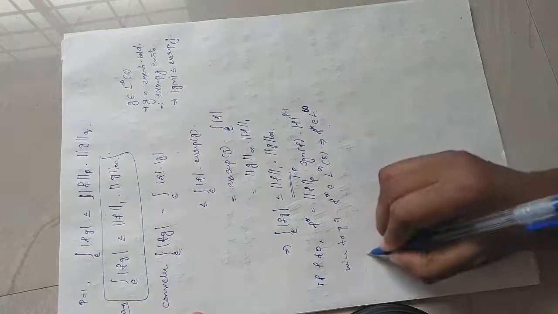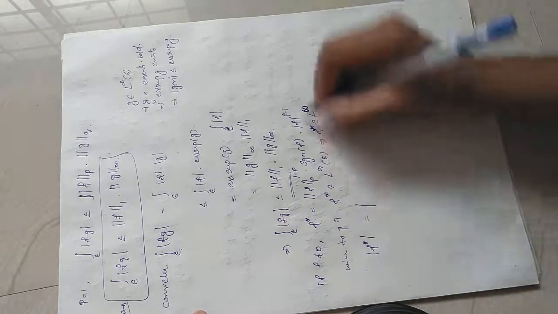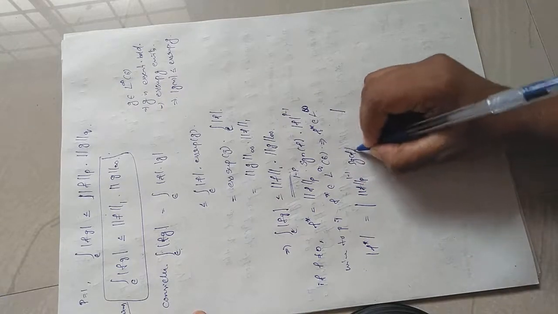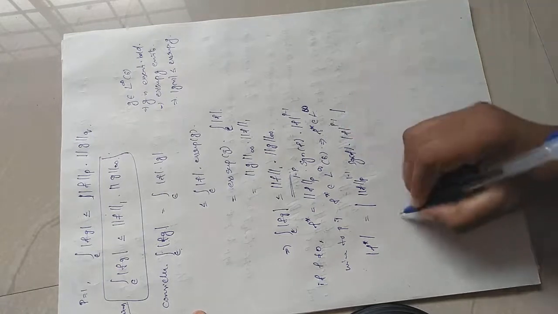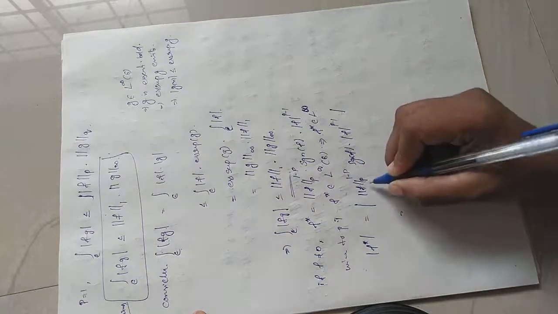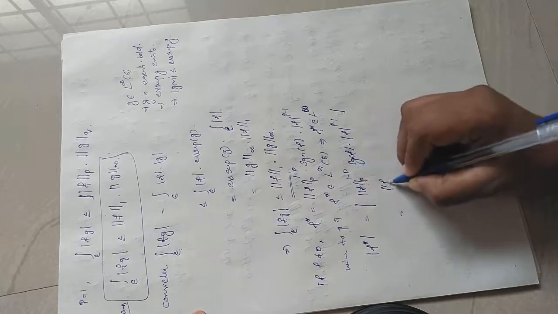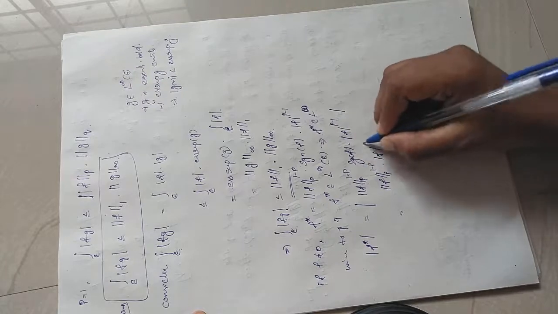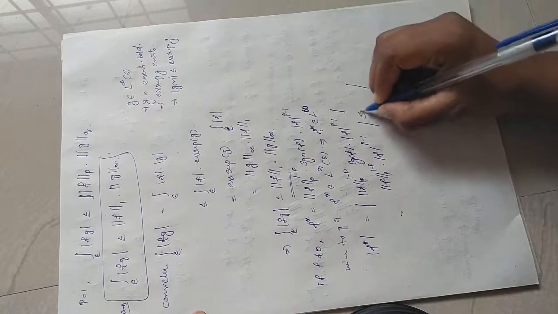So what is modulus of f star? Modulus of f star is equal to modulus of this whole thing, p norm of f raised to 1 minus p, signum of f into mod f raised to p minus 1. The p norm of f raised to 1 minus p is a number. P norm of f will be a real number, therefore that real number raised to 1 minus p is again a real number. So that can be taken outside. And mod f raised to p minus 1 is again a number, so that can be taken outside. Then inside the modulus there is the function signum of f.